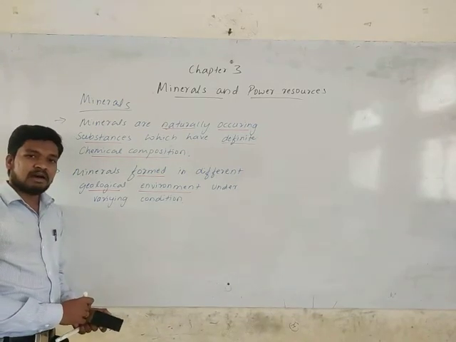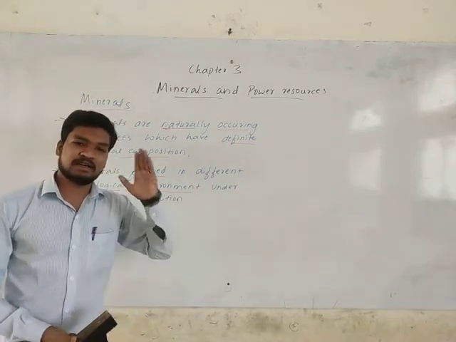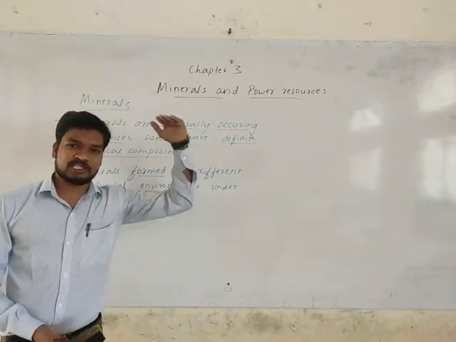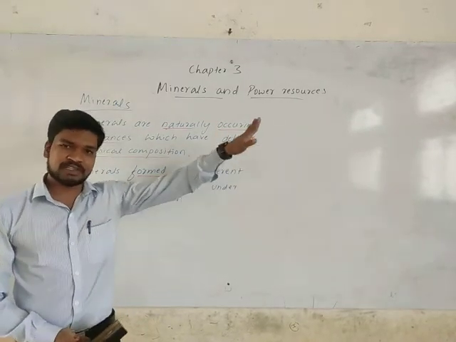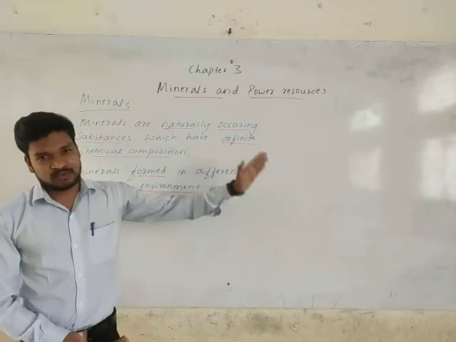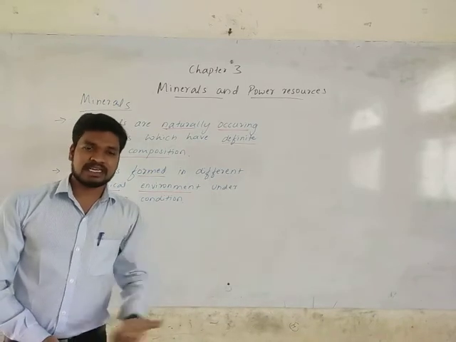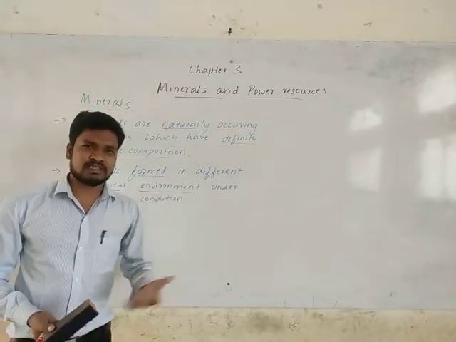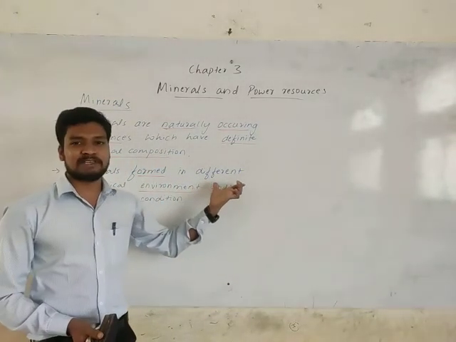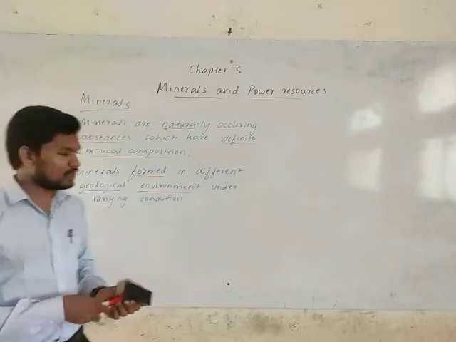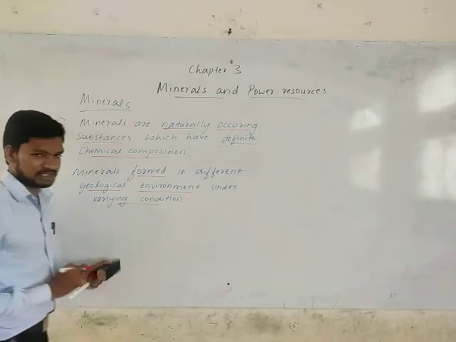We can find a chain of mountains in the northern part of India. It's the Himalayan mountain ranges. It's the loftiest mountain in the world. There we have a different landform. As you go towards the southern direction from North India, you will get a plain area. Further, if you go in the southern direction, you will get plateaus. We have different types of landforms within a country, and the whole world has varieties of landforms. So based on that, we will be getting different minerals. The minerals will get formed under different geological environments in varying conditions.